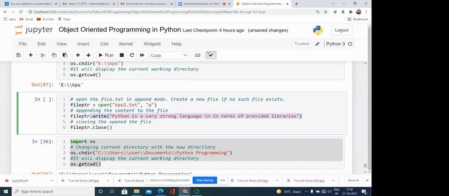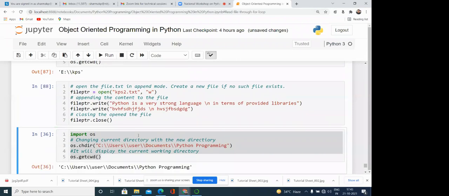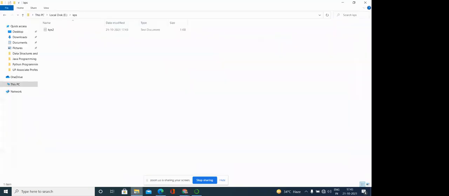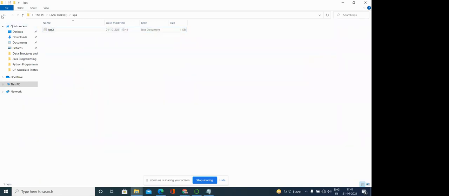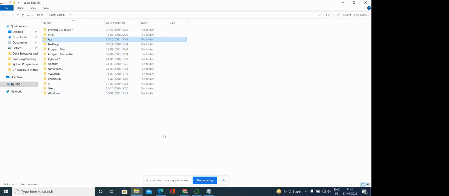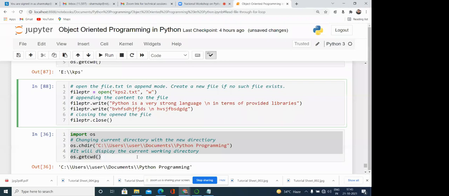I'm writing something into the file I'm creating over here, and again writing some more things. Now this is our current directory. Here you can see we are working, because we have changed the current directory, and we have written something in it. So anywhere, by using this command, if you want to change the directory, perform an operation, or create a file in some other location, you can do it.